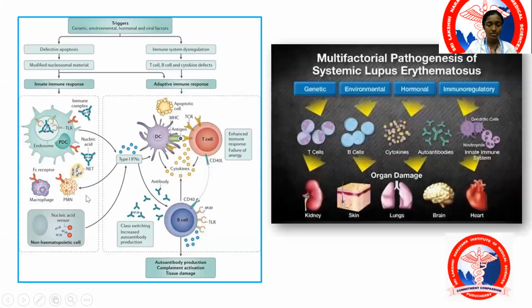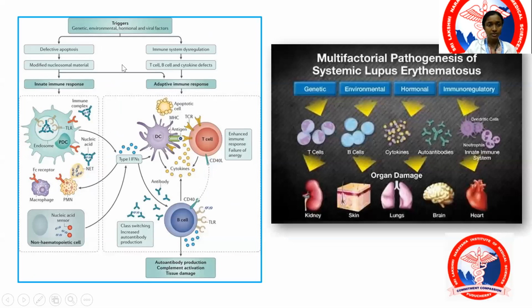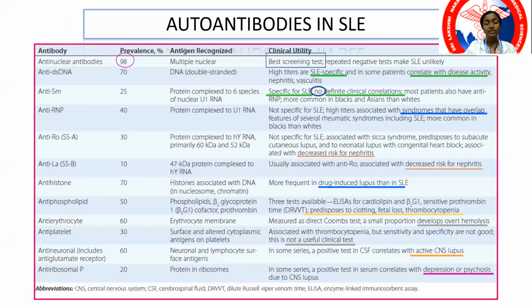All of them together, that is the genetic as well as the environmental factors together, cause the normal immune response to result in autoimmunity or autoantibody production. So these triggers, both adaptive as well as innate immune triggers, result in this autoantibody production, resulting in tissue damage, organ damage in the long run. So there are autoantibodies that you have to remember in SLE. This is an important topic.